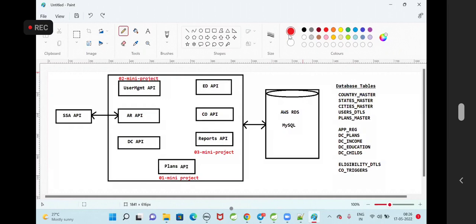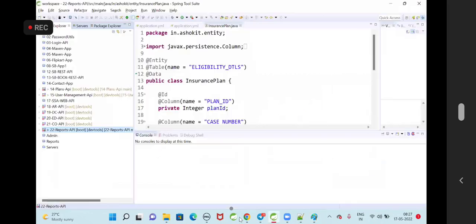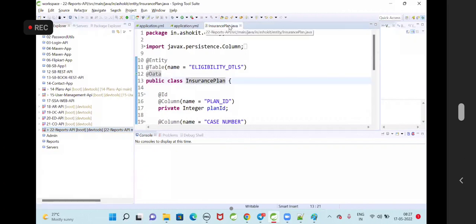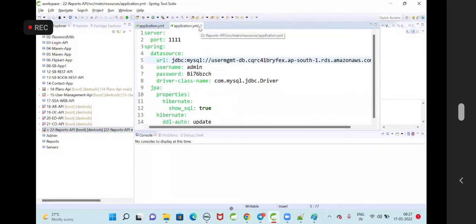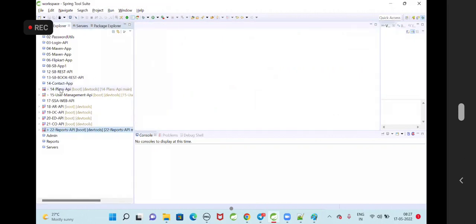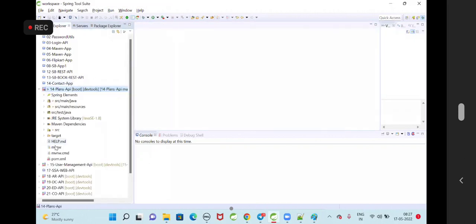Are you getting the clear picture now? What are the APIs we have developed, what is the purpose of these APIs, and how to use the DB? We need to create the MySQL DB in the AWS cloud. That MySQL connector we need to configure in our project's pom.xml because every API should communicate with the MySQL database.